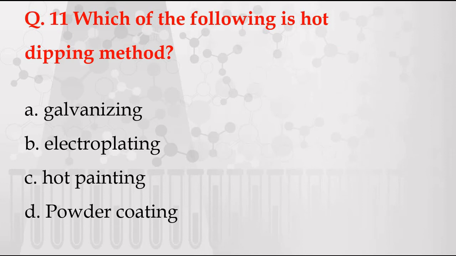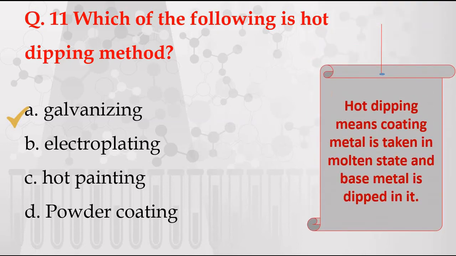Next question. Which of the following is hot dipping method? Options are given. A, galvanizing. B, electroplating. C, hot painting. D, powder coating. The correct answer is galvanizing, because hot dipping means a coating metal is taken in molten state and base metal is dipped in it.